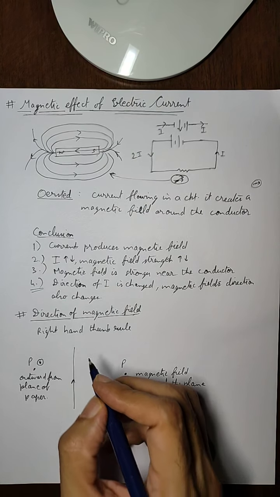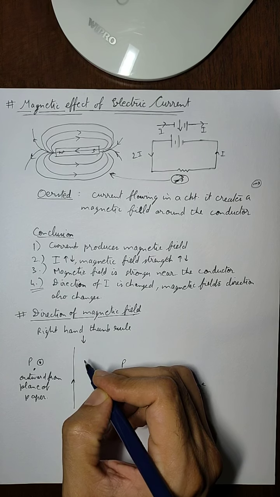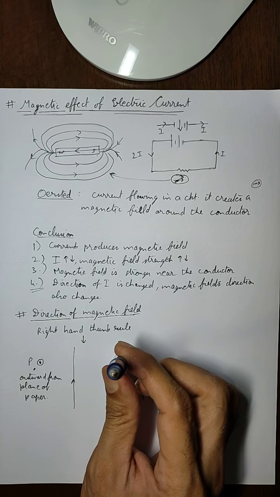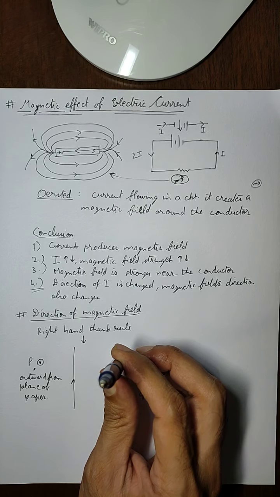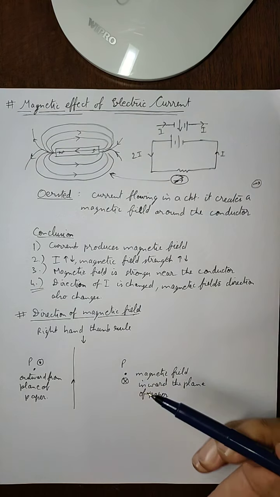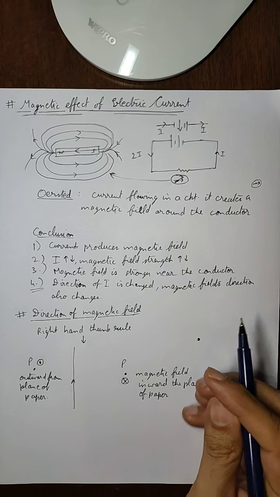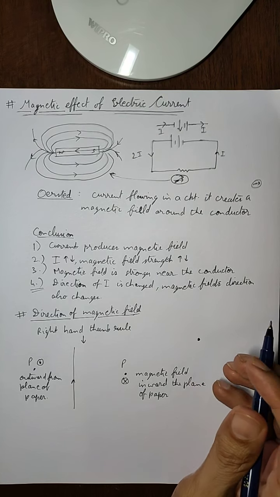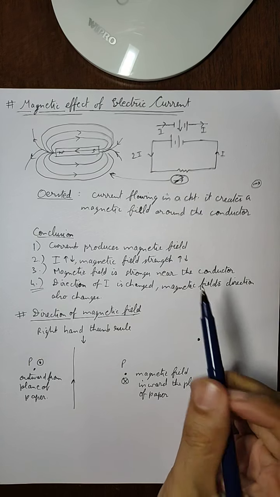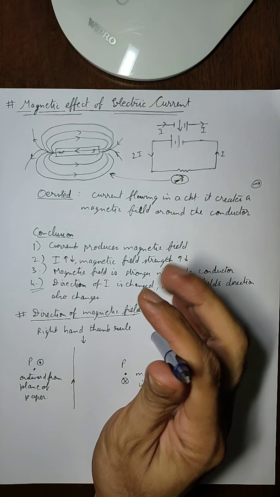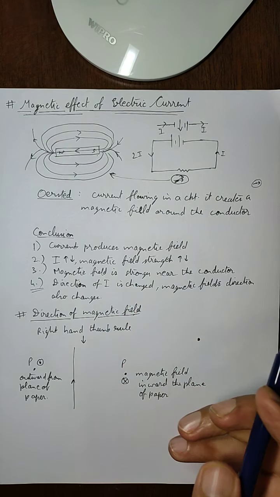Now if the same diagram is looked at from above, if the conductor is like this and the current is moving from bottom to top towards the tip of the pen, and we apply the same right hand thumb rule, then my thumb will be this, and this is the direction in which the fingers will curl.